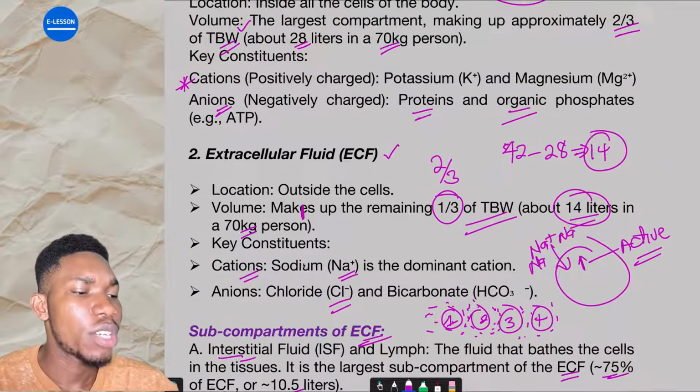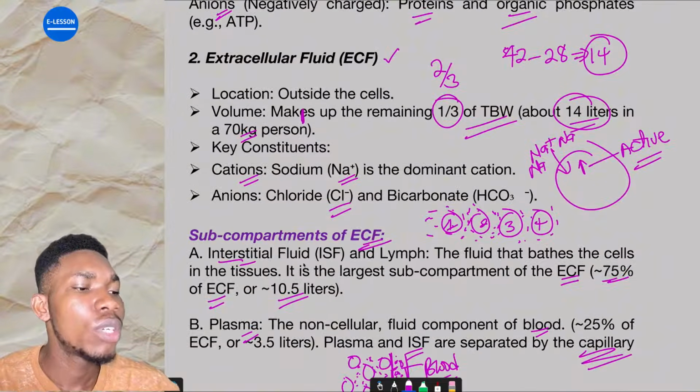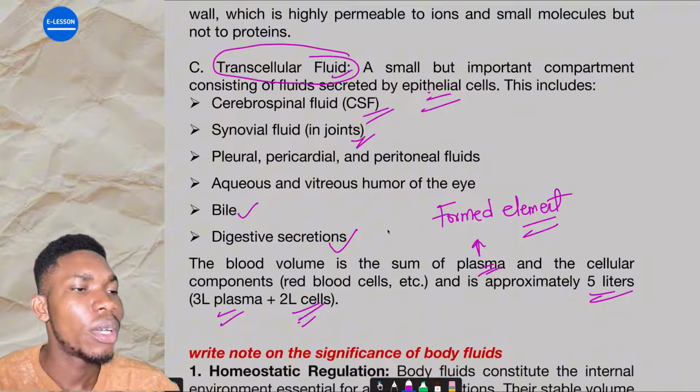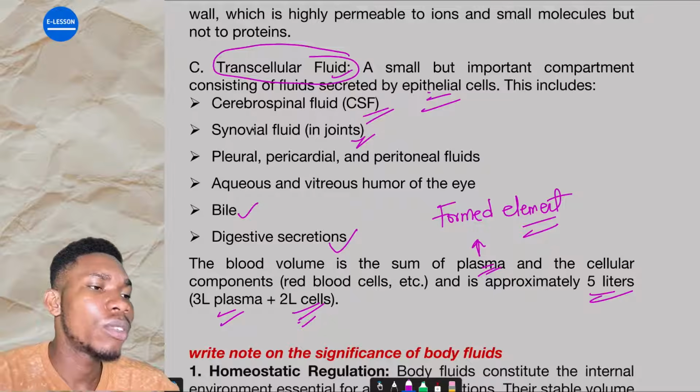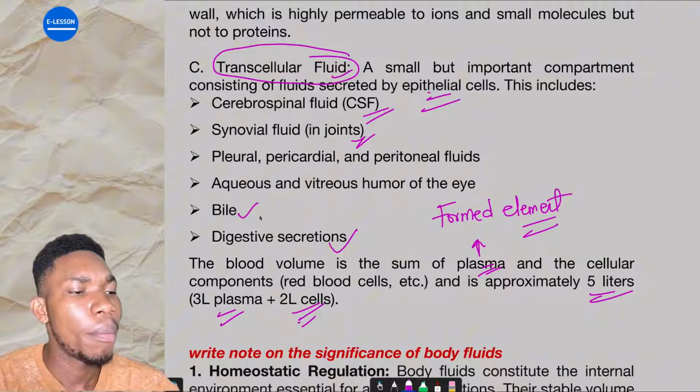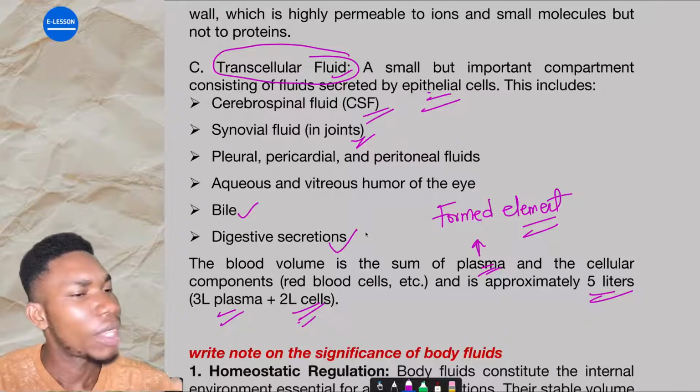Extracellular fluid. The extracellular fluid is further classified into interstitial fluid and lymph, plasma, and then transcellular fluid. Transcellular fluid is further classified into cerebrospinal fluid, synovial fluid, pleural, pericardial, and peritoneal fluid, aqueous and vitreous humor of the eye, and digestive enzymes. You are done with that question.